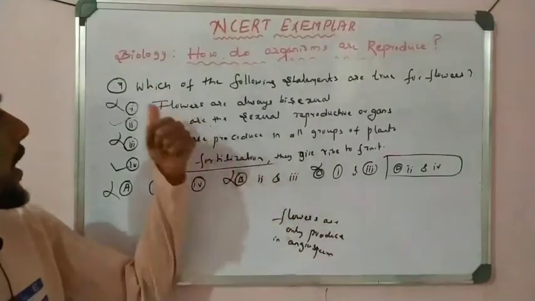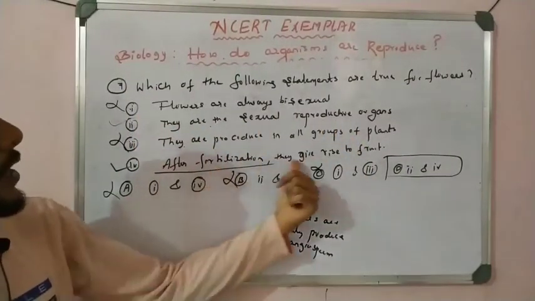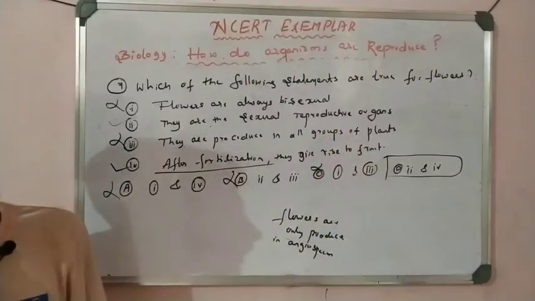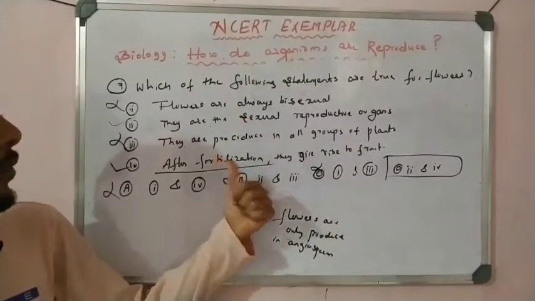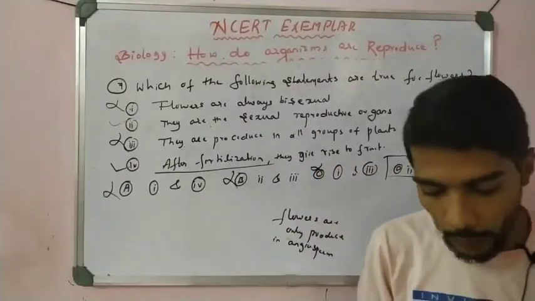That is statement 2nd, they are sexual reproductive organs, and after fertilization they give rise to fruit. These two statements are correct, statement 2 and statement 4. 2 2 is 4, right? So this is how students should learn.